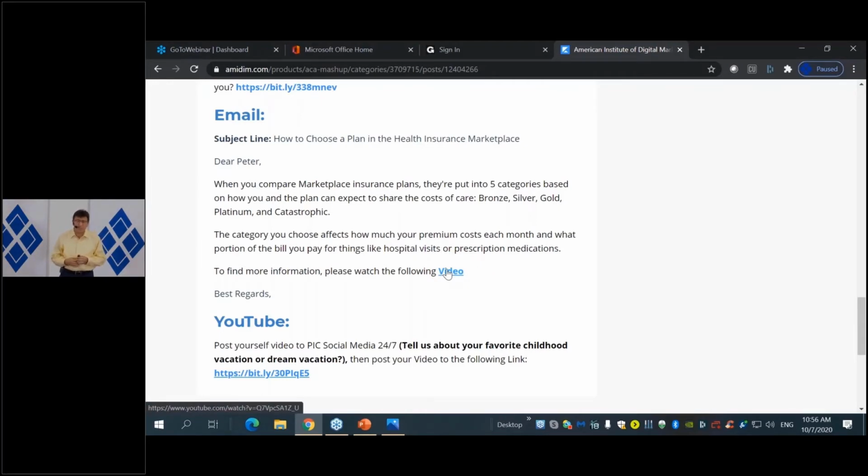Remember that it's very important that whenever you're going to be sending anybody anything, you check it out. Make sure that you know what you are sending. If you are sending a document, you need to read that document. If you're sending a message, you need to make sure you know all the specifics about the message that you are sending. If you're sending a video, you watch the video. And whatever you're sending, if you're sending a calculator, make sure that you have used the calculator and that you know what the output is and how to print it and the whole thing. So again, make sure that you know what you are sending.